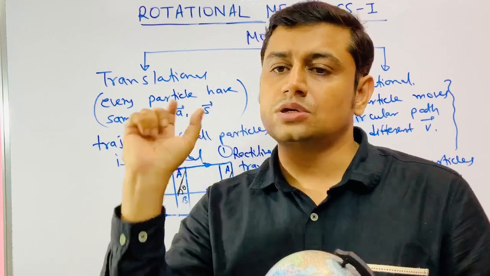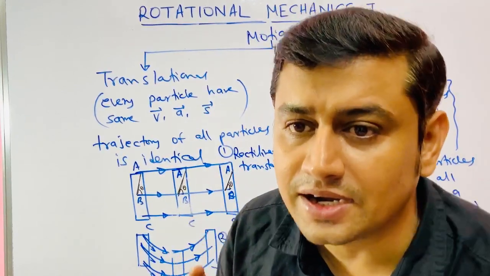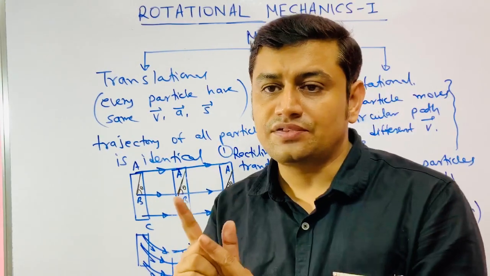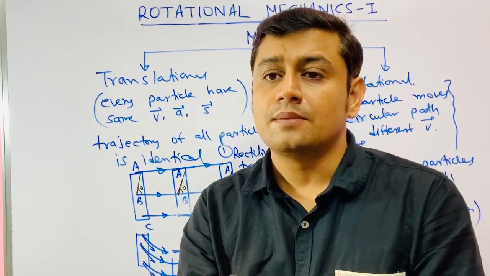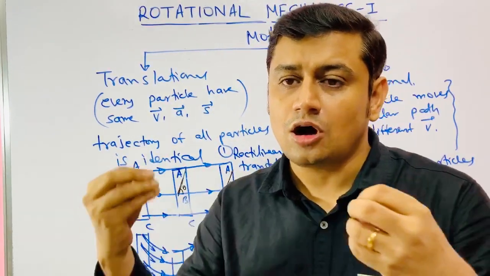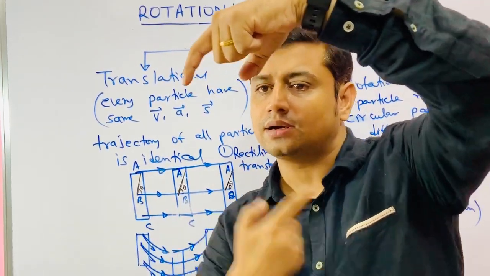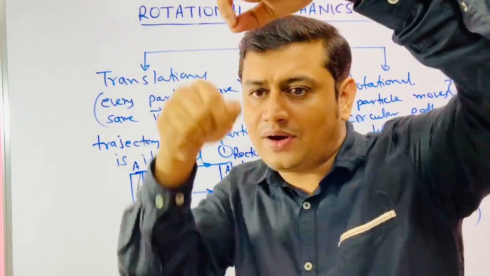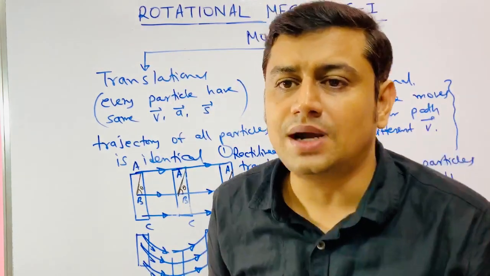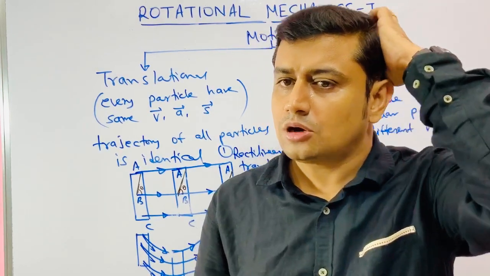The circular motion, all the particles of the fan have circular motion of different radii, different speed, but the same omega. But their common centers, one particle rotating here, one particle rotating here. If you find the locus of the common center, that is called the axis of rotation. You know these things because you are a dropper batch.